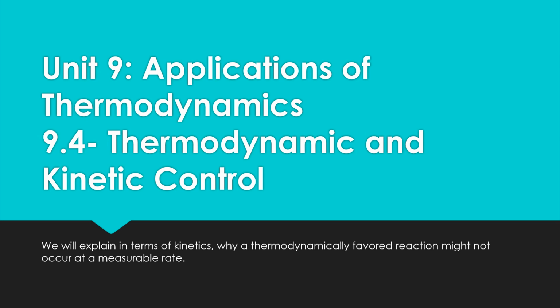All right, guys, today we're looking at Unit 9, Applications of Thermodynamics, and Topic 4 within that, Thermodynamic and Kinetic Control. So we will look in terms of kinetics, so the speed of reactions, and why a thermodynamically favored reaction might not occur at a measurable rate.